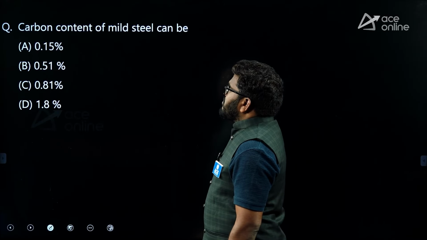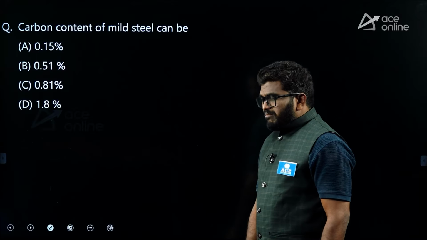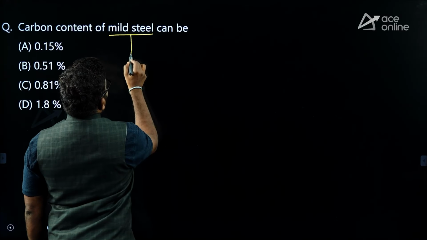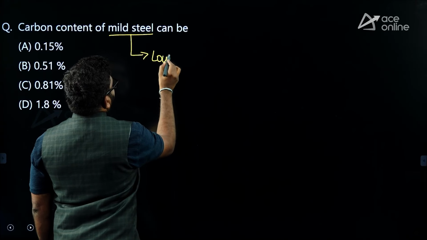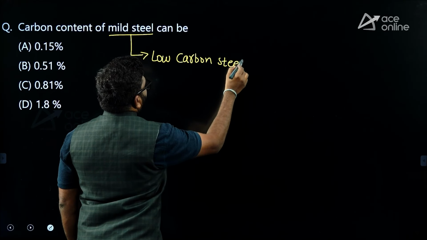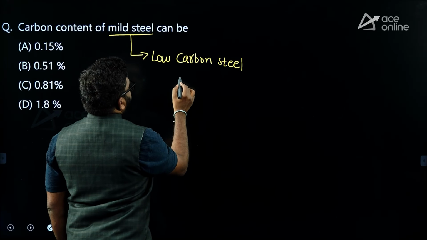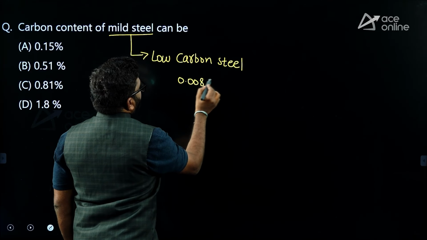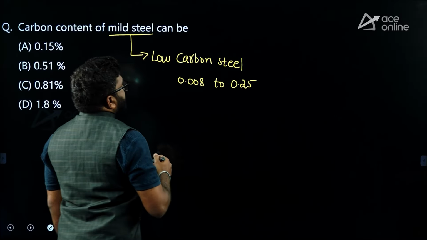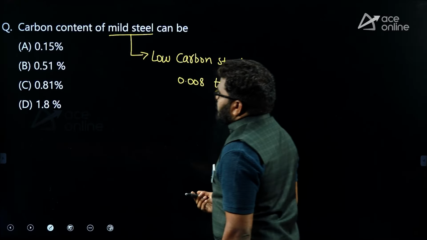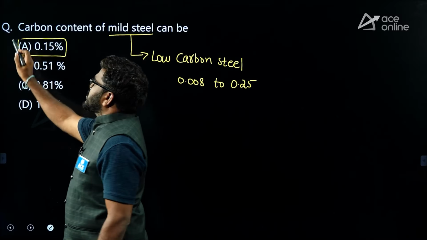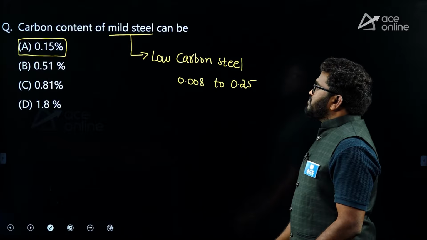Next, the carbon content of mild steel. Remember, mild steel is a low carbon steel. This low carbon steel consists of carbon from 0.008 to 0.25%. So, generally the mild steel is like 0.12, 0.15 like that. So, this is the correct answer for this question. A is the correct answer.